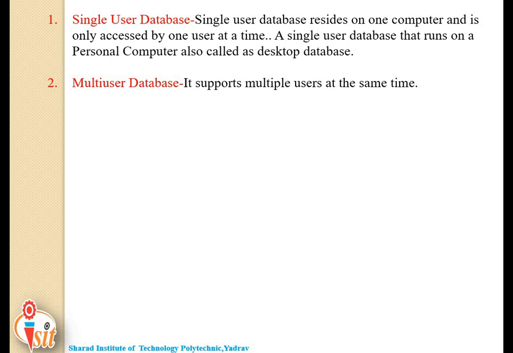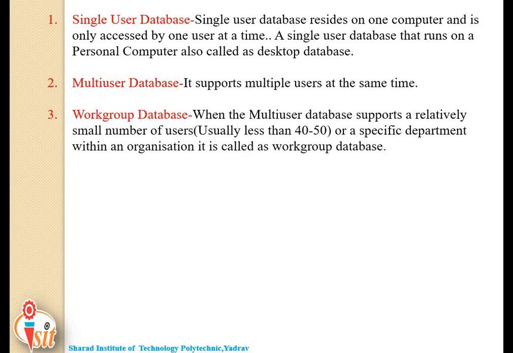The next type is multi-user database. Unlike the single user database, a multi-user database supports multiple users at the same time. Next, workgroup database. A workgroup database is used within an organization for a specific department, where the number of users is less than 40 to 50.